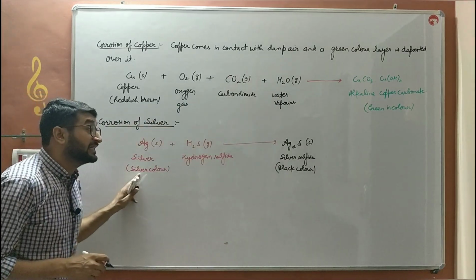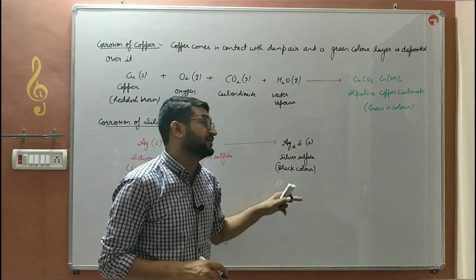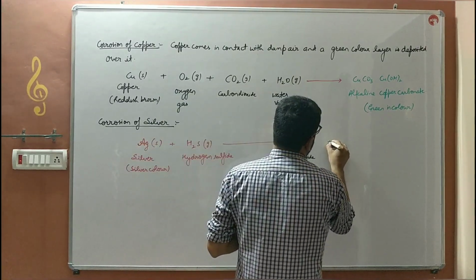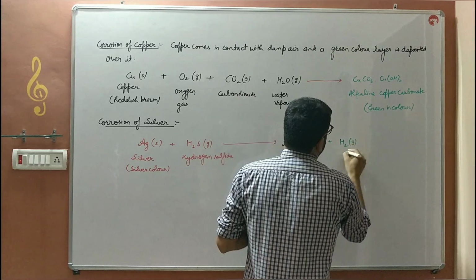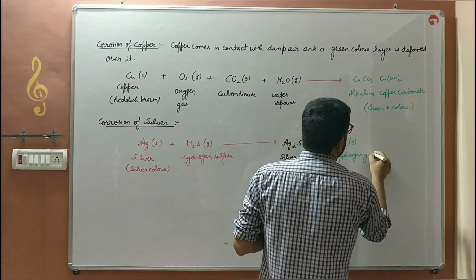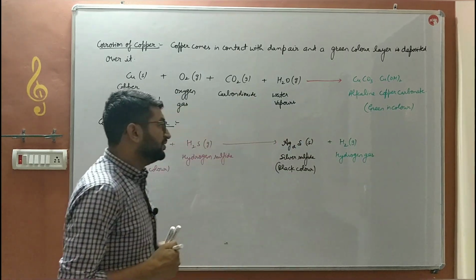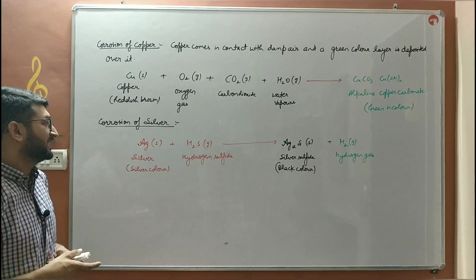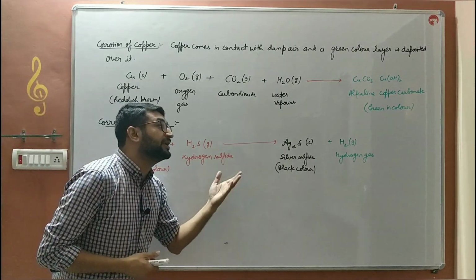So silver color ki chandi kya ho gayi? Kali after some time, and it will produce hydrogen gas which will be moved to the atmosphere. So this is the corrosion of silver. That's how silver gets corroded.